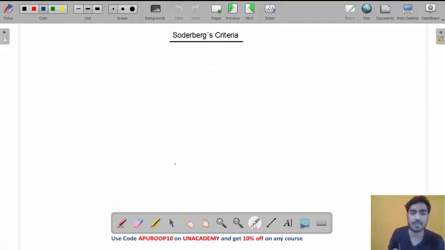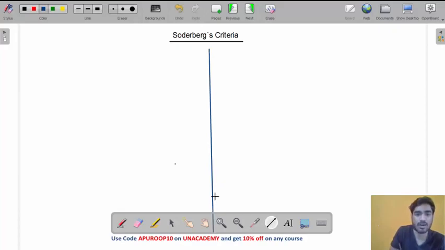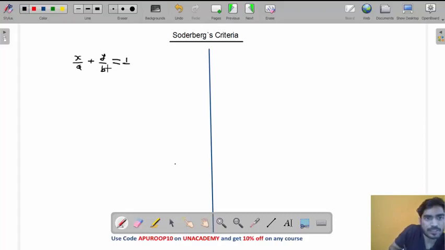So first we will see the equation of Soderbergh's criteria, my friend. Soderbergh is actually a straight line. So what will be the equation of a straight line which is crossing the x-axis and y-axis? We have this equation of a straight line, my friend: x by A plus y by B equal to 1. This is the equation of a straight line.